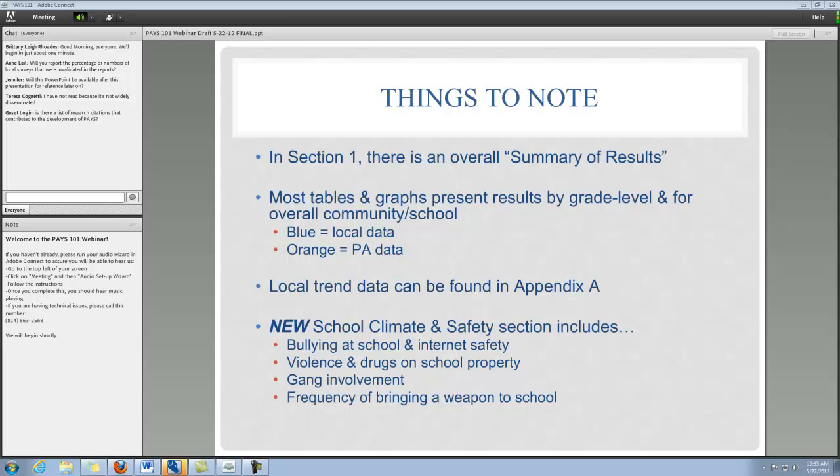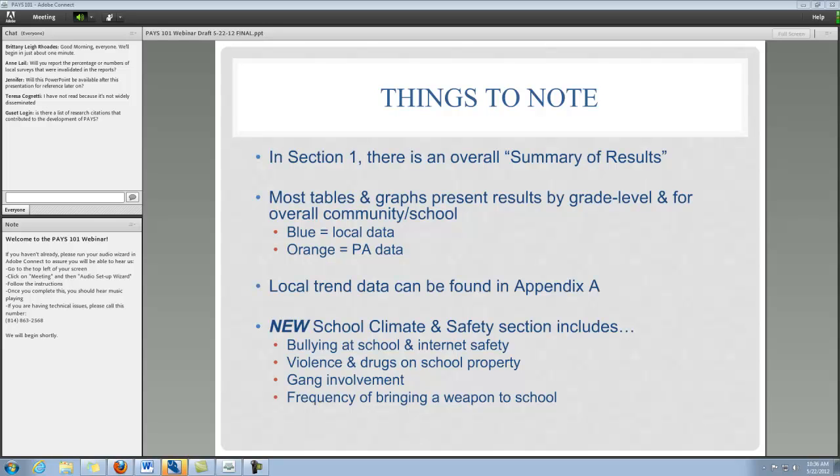For those of you who have been doing the PAYS, as I mentioned, for many years, you'll probably be interested in looking at whether things have changed or stayed stable across the different years of the survey. And you'll find that information, like I mentioned, in Appendix A. It provides a series of tables that outlines the results by each year that the PAYS has been administered in your community.